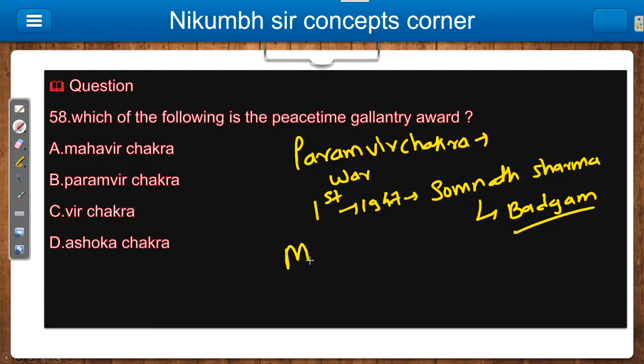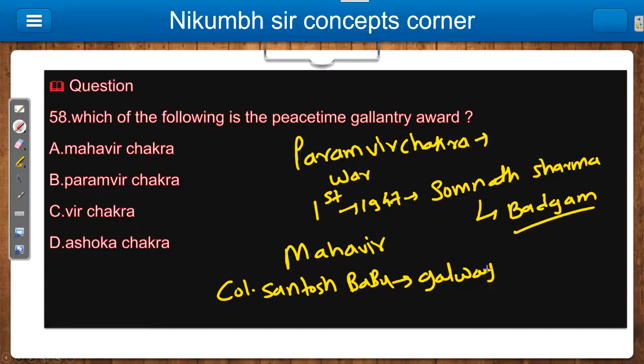Then Mahavir Chakra, which is very important for you, because in 2021 Colonel Santosh Babu got the Mahavir Chakra. Just remember this, Santosh Babu. Why? For Galwan Valley. As you know, during the May to June period, there was a long dispute between China and India.